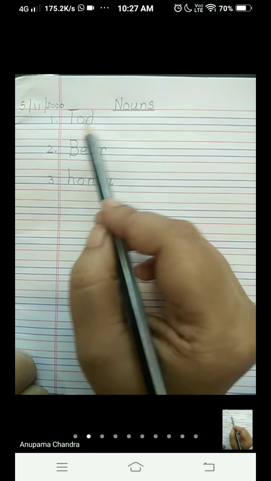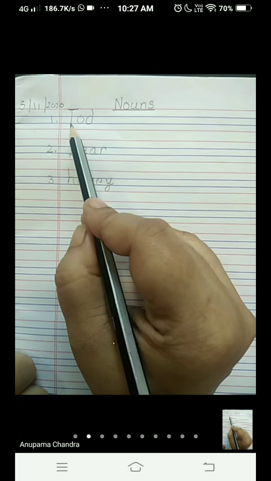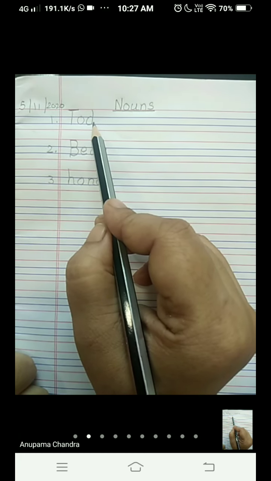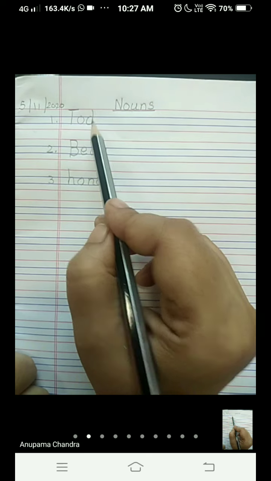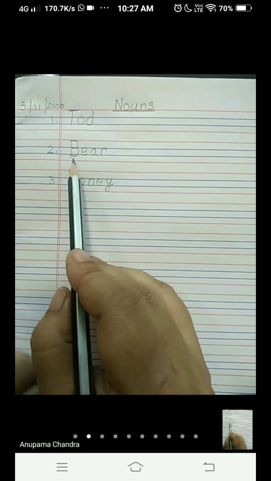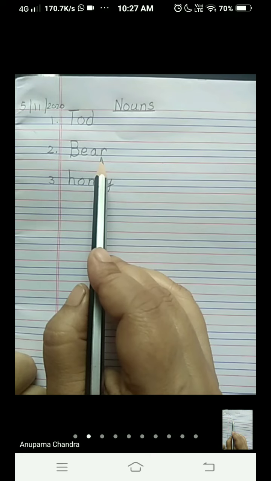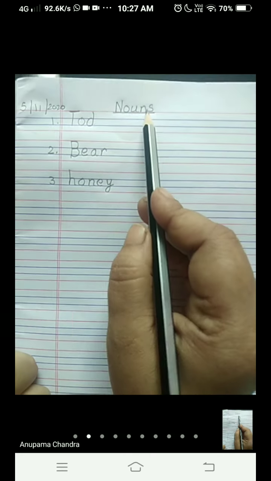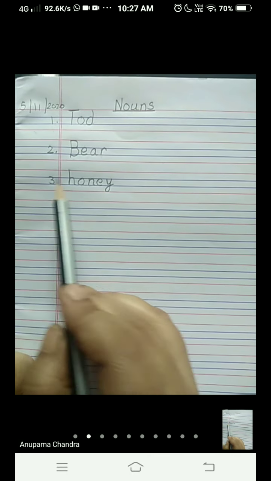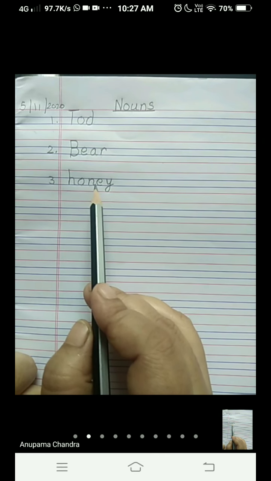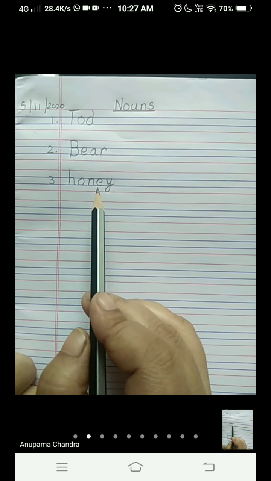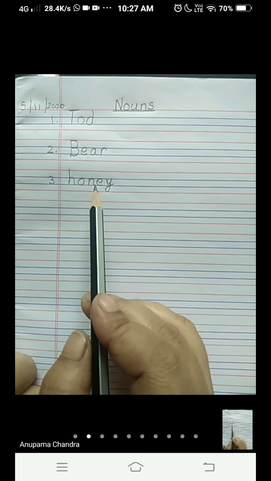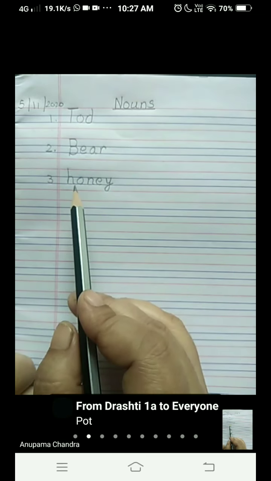Okay, so how many nouns have you written, children? First one is T-O-D, Todd. That is the name of the bear in our chapter. Number 2, B-E-A-R, bear. Bear is the name of an animal, so again it is a noun. Number 3, H-O-N-E-Y, honey. Honey is the name of a thing which we eat. So honey is again a noun.